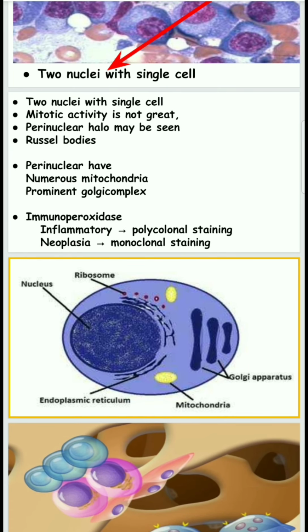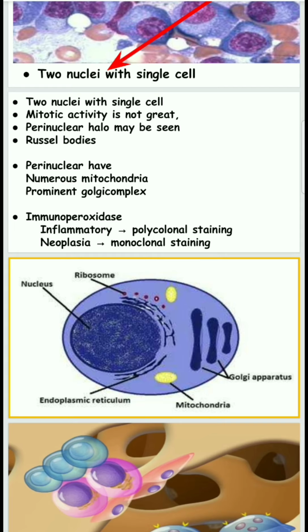In case there is a swelling in the jaw, it may be due to plasma cells or inflammatory cells. In order to avoid confusion, inflammatory plasma cells show polyclonal staining with immunoperoxidase, and neoplastic plasma cells show monoclonal staining.